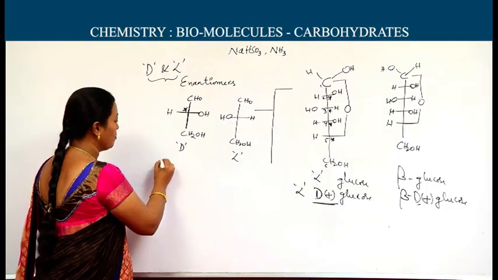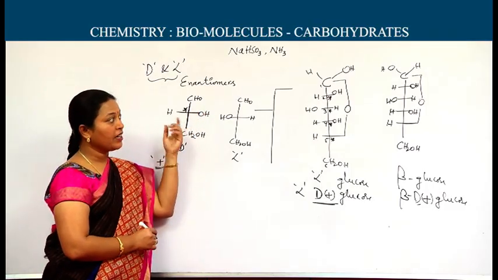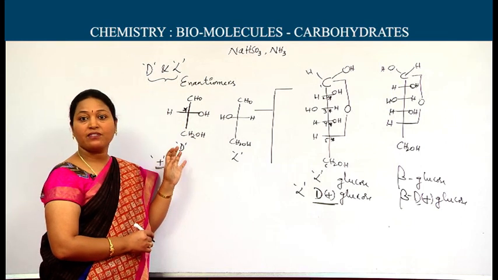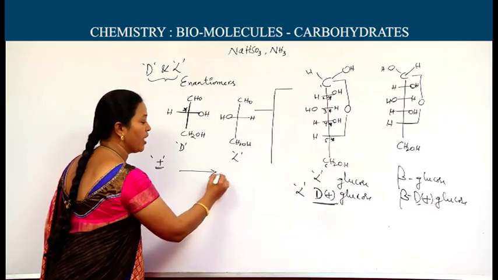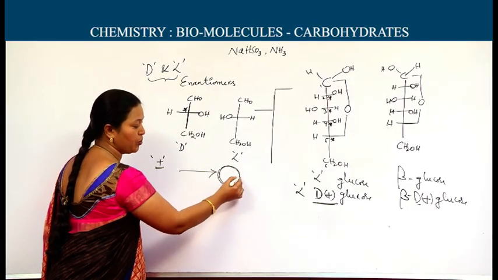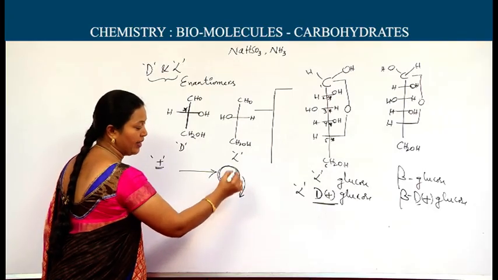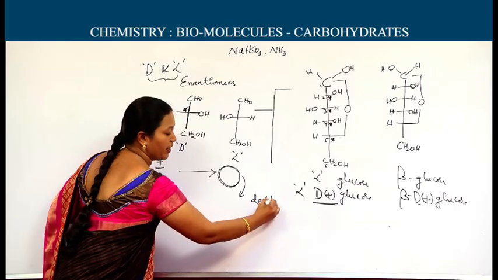And the plus form is nothing but this: whenever an asymmetric carbon containing compound is faced with monochromatic light, if the substance is able to rotate the monochromatic light towards the right, then we call it dextrorotatory.